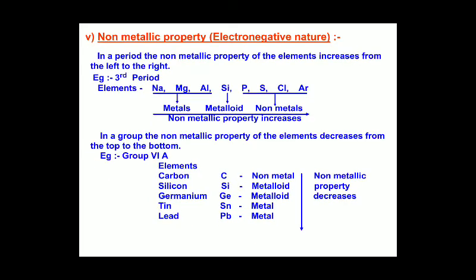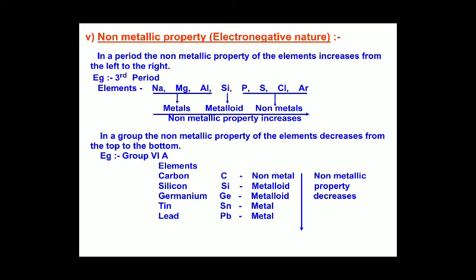And the last property is the non-metallic property. This is totally opposite of the previous one. Since we are moving from left to right, the metallic nature decreases. What happens to the non-metallic nature? The non-metallic nature increases.